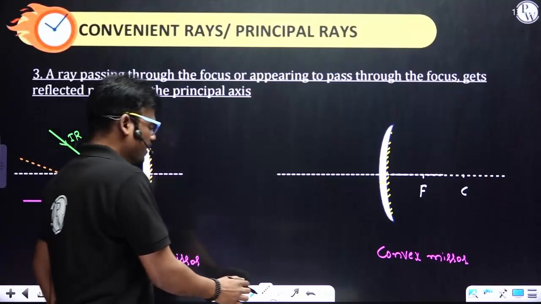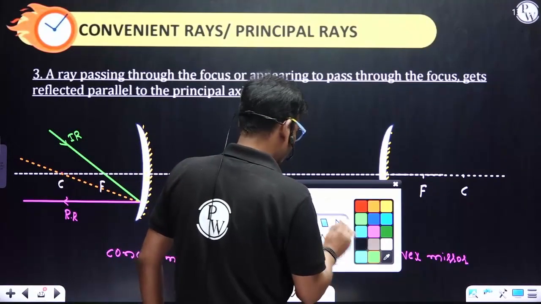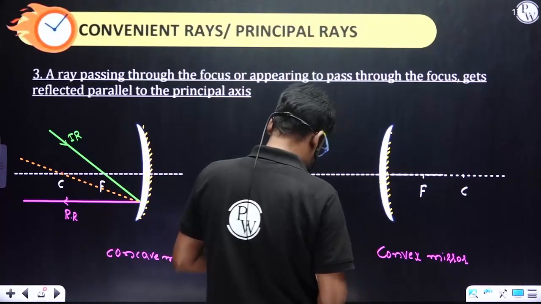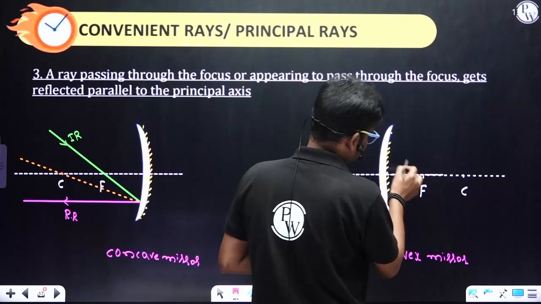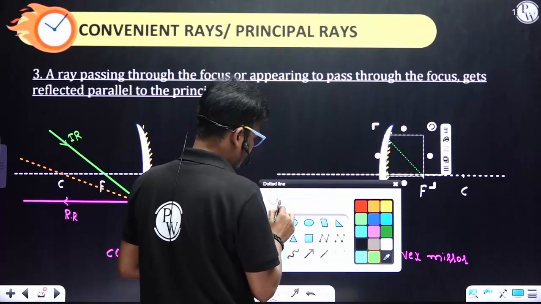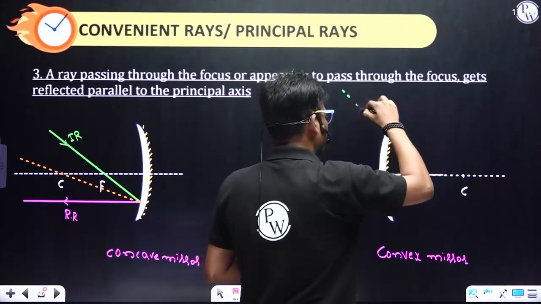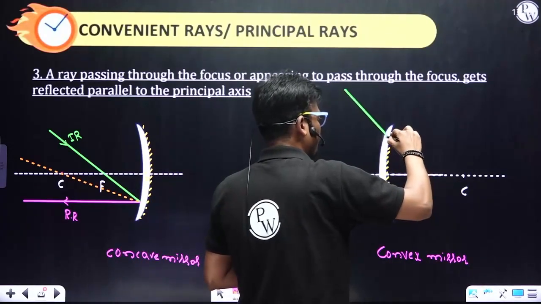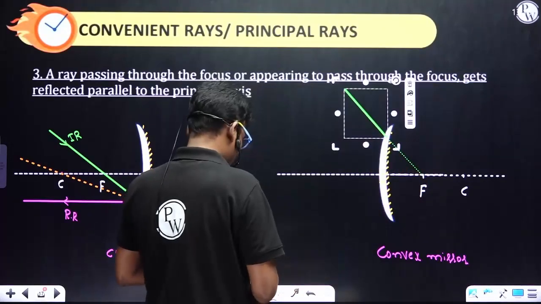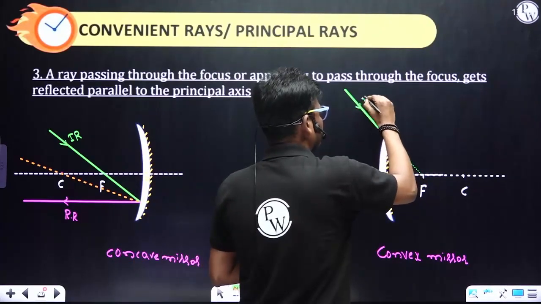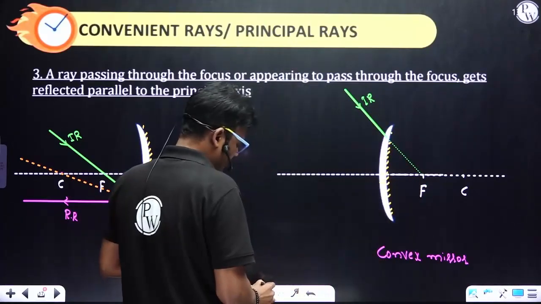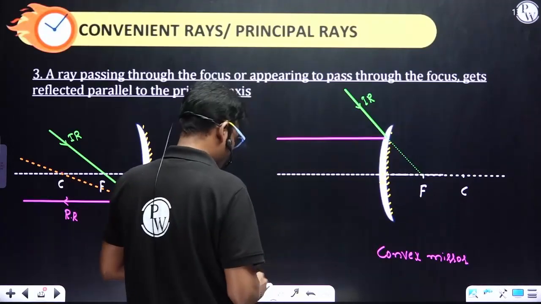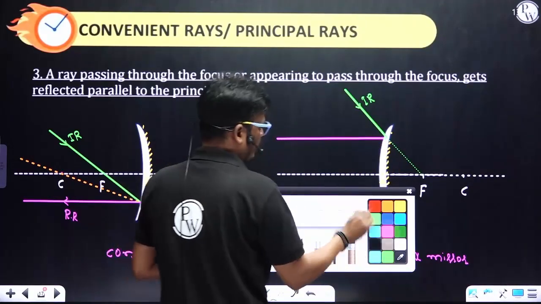Now in the case of a convex mirror, let's consider dotted lines. The incident ray appears to pass through the principal focus, and it is reflected back parallel to the principal axis.